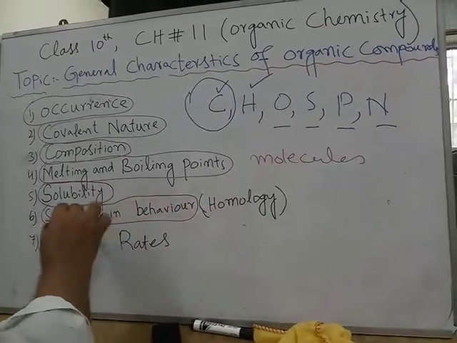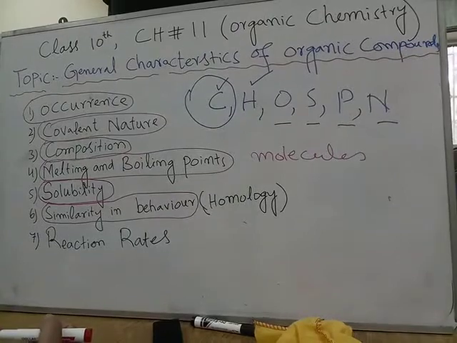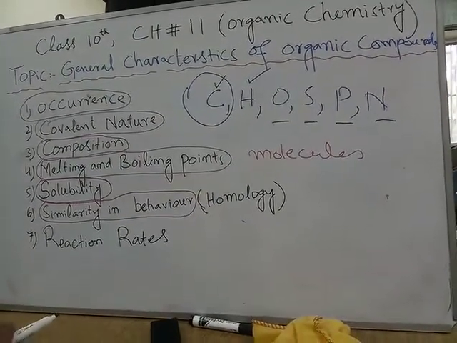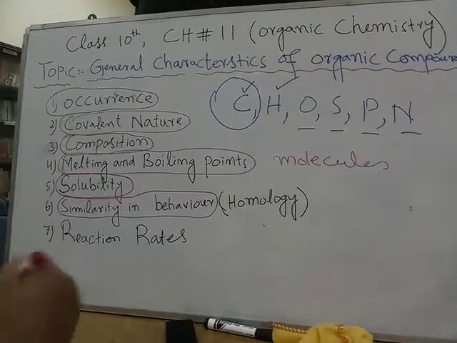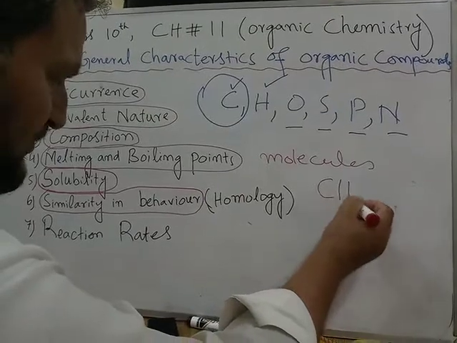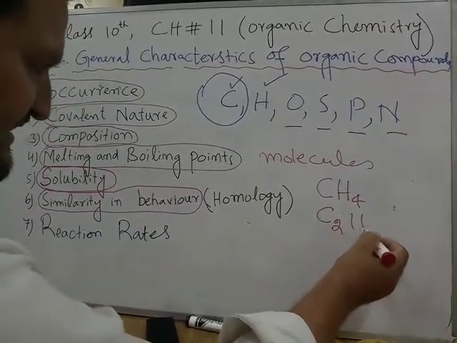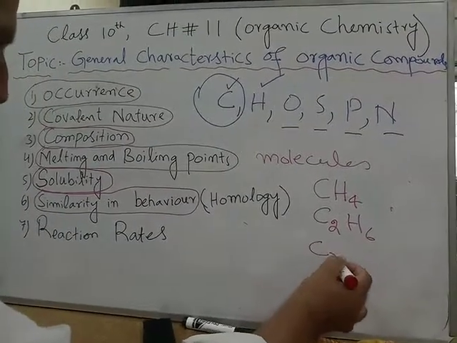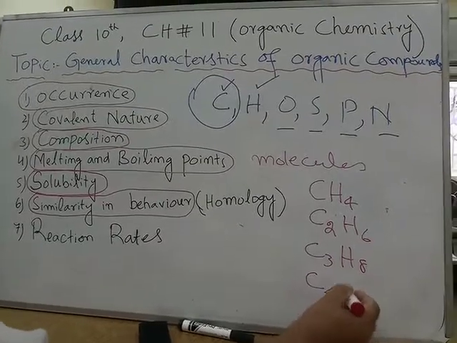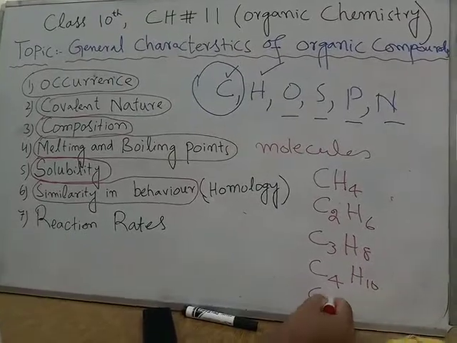This is one of the properties of organic compounds, and it should be addressed in a bit of detail because this is important. Similarity in behavior means, for example, if I take the example of methane, it has formula CH4, ethane has formula C2H6, propane has formula C3H8, butane has formula C4H10, pentane has formula C5H12.